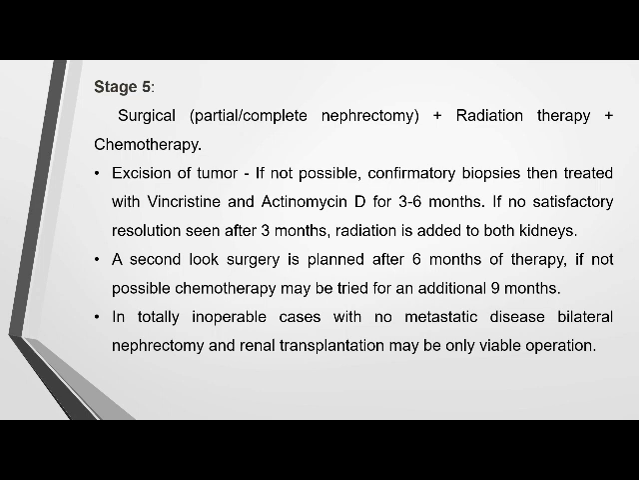Then we have to plan for 6 months. After 6 months, surgical correction has to be planned. Suppose if it is not possible, then chemotherapy has to be tried for additional 9 months. In totally inoperable cases with no metastatic disease, bilateral nephrectomy and renal transplantation has to be done for the child.